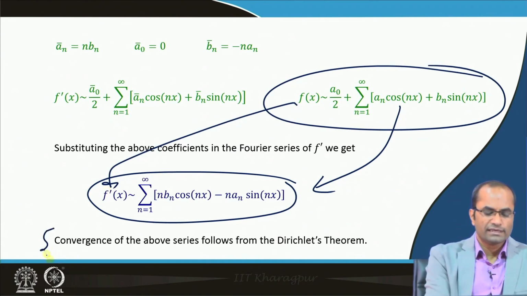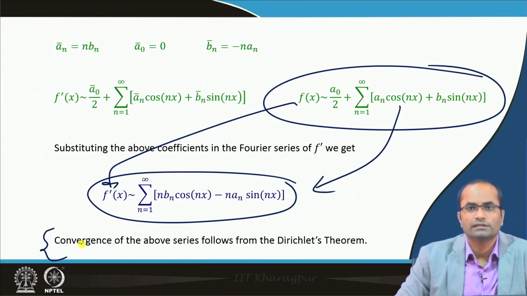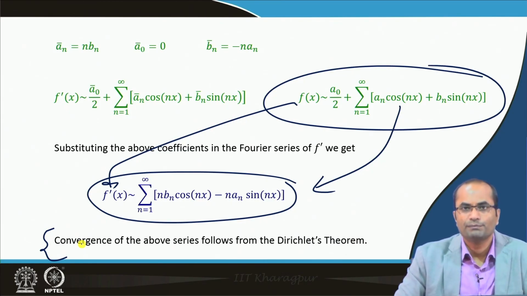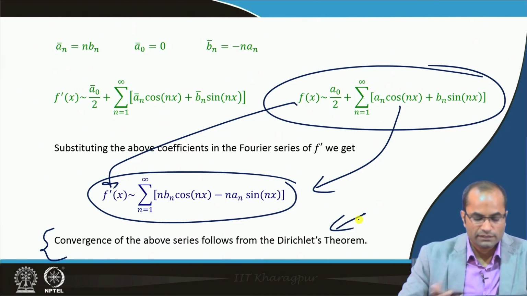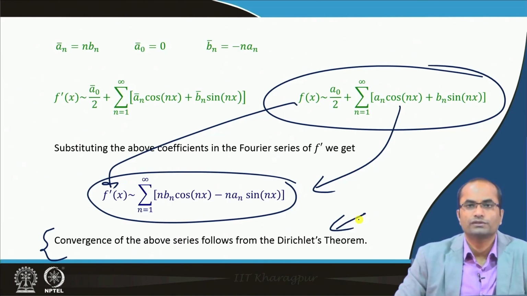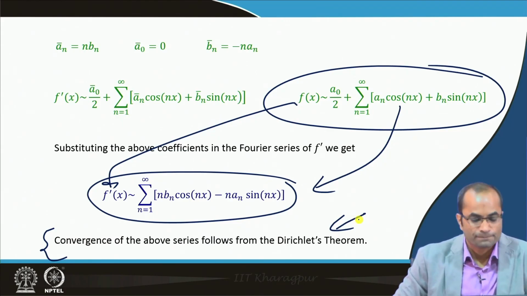And for convergence, as we have already discussed, if we assume additional conditions on f prime, that the one-sided derivatives of f prime also exist, then from Dirichlet's theorem the series also converges to the average value of the limits of f prime at any point.